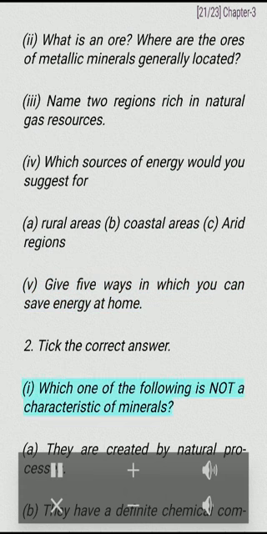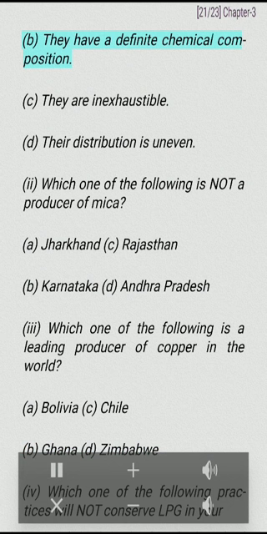2. Tick the correct answer. I. Which one of the following is not a characteristic of minerals? A. They are created by natural processes. B. They have a definite chemical composition. C. They are inexhaustible. D. Their distribution is uneven. II. Which one of the following is not a producer of mica? A. Jharkhand. B. Karnataka. C. Rajasthan. D. Andhra Pradesh.